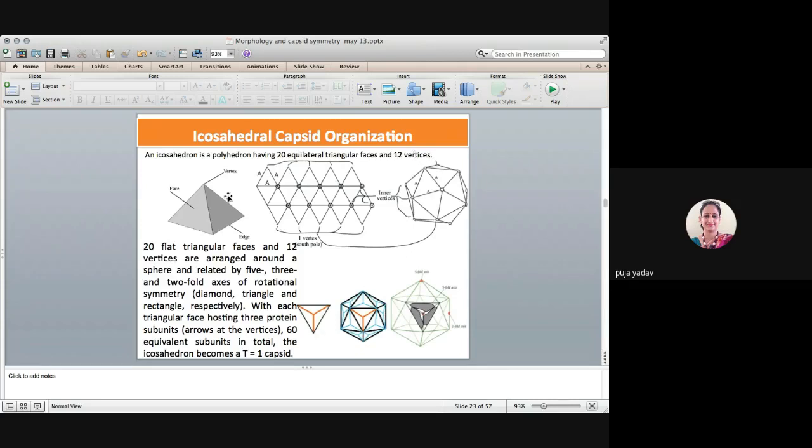What does it mean? This is one triangle. So we put 1, 2, 3, 4, 5, 6, 7, 8, 9, 10. Ten triangles are in the middle. And then 1, 2, 3, 4, 5 on the top and 5 on the bottom. What happens when you fold the triangles on the top together? It will give a structure like this. And the same with the bottom one. Are you able to understand, guys, or not?